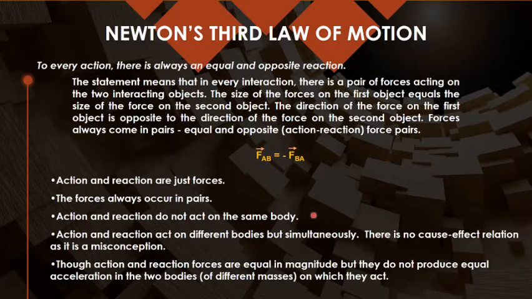Because they are not acting on the same body, they are acting on different bodies. You have to keep this in your mind. Of course, the magnitudes will be equal and the directions opposite. You should keep that in mind.